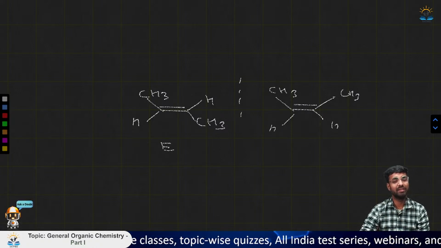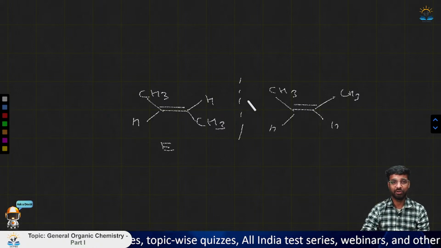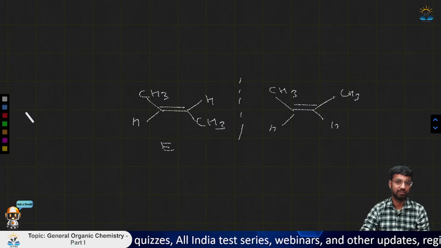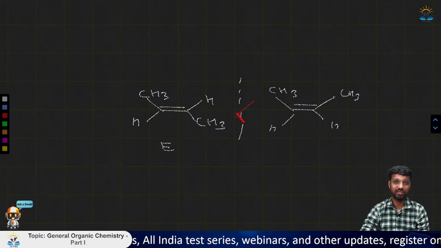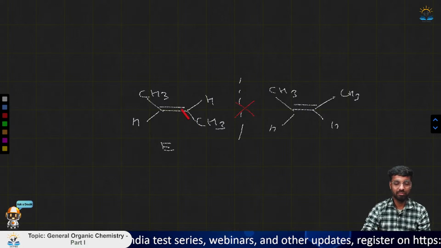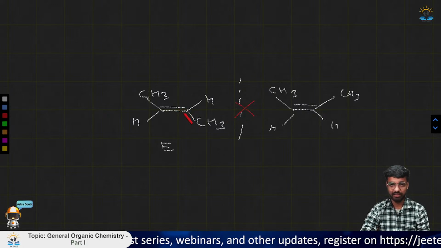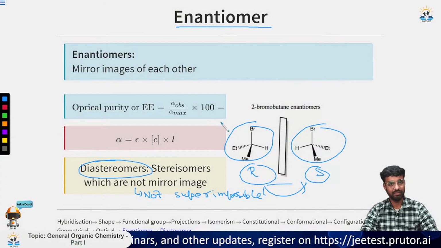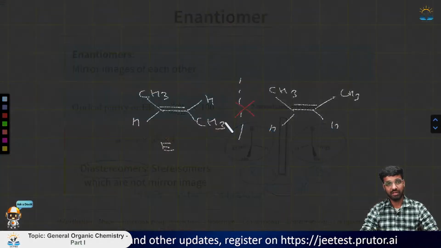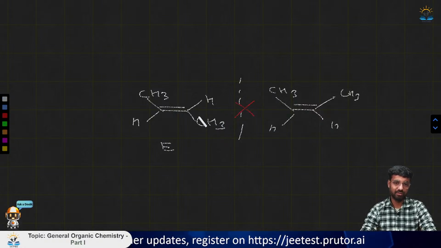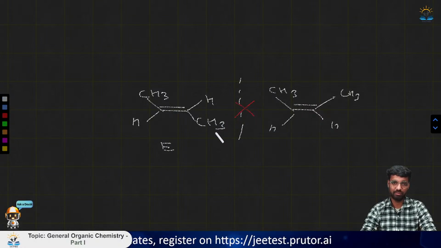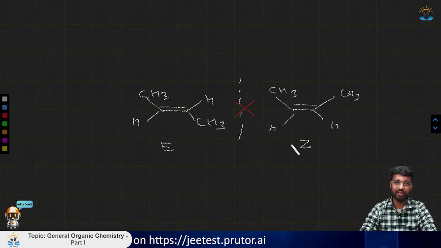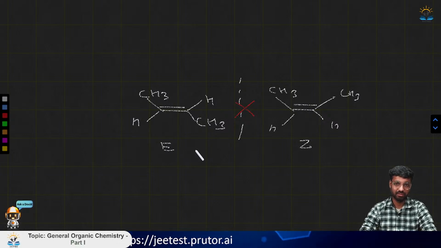Now if you put a mirror here, you will not get this molecule, because their mirror images are not superimposable on each other, and also they cannot be converted from one to another. So they are not mirror images and not superimposable. Due to this reason, both E and Z are diastereomers of each other.